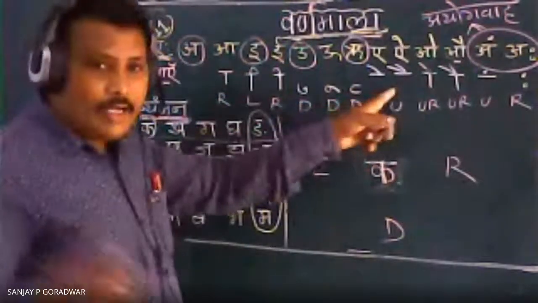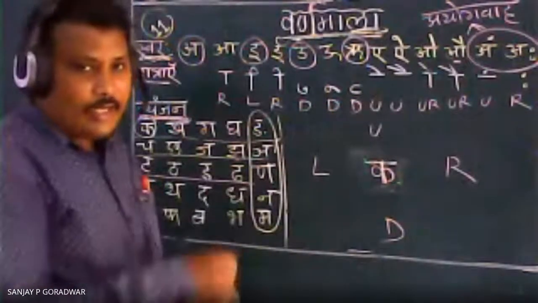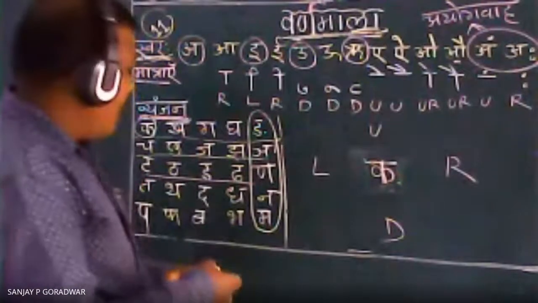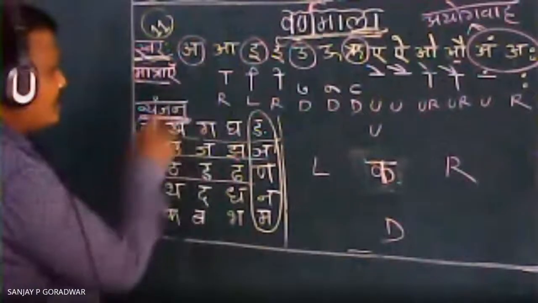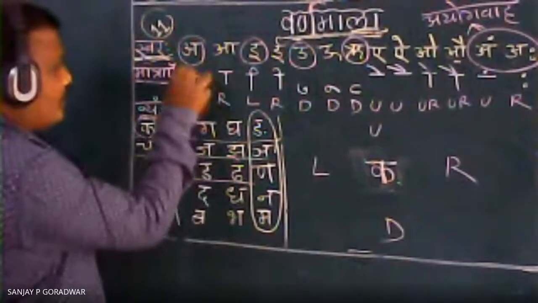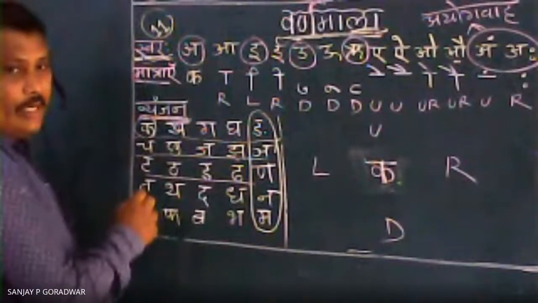Your barakhadi will be ready there. Your barakhadi will be ready. So I am writing here now. You can see there, here nothing is there, which means the same letter you can write there. K. Nothing is there means the same letter you can write there.